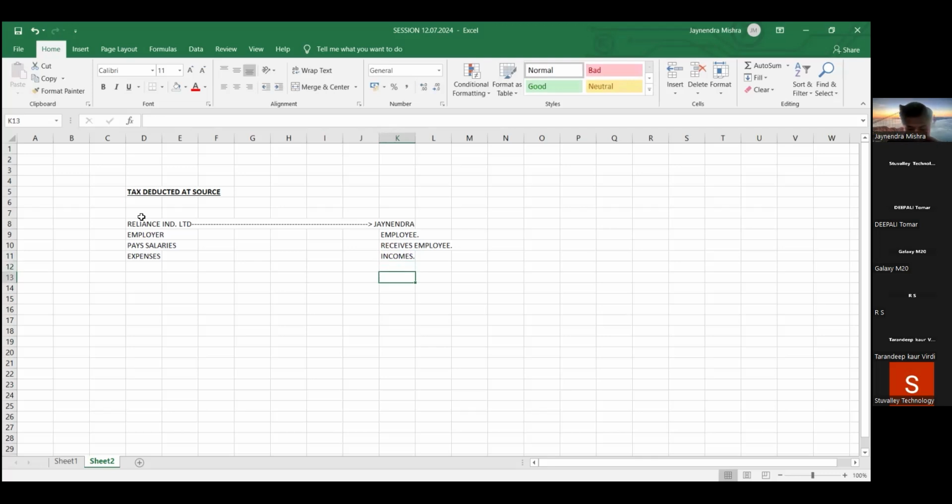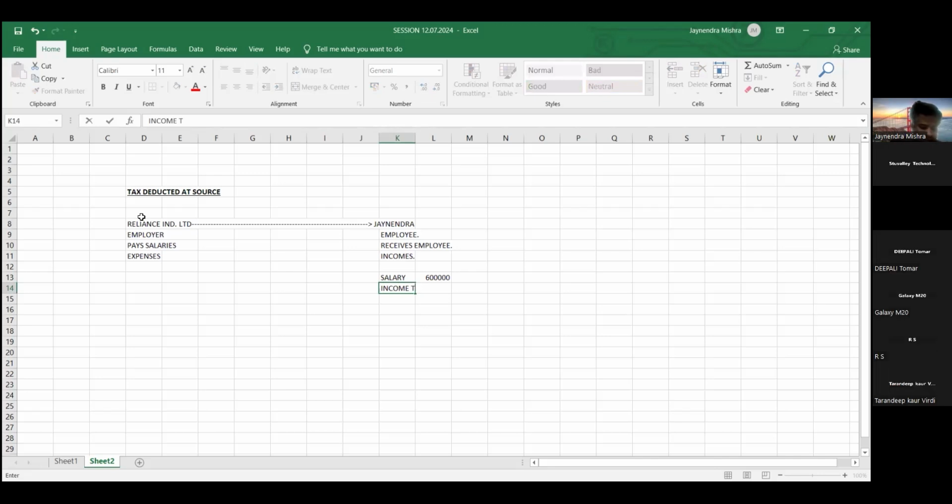So say suppose, friends, I'm receiving a salary of 50,000 rupees per month. In one year, which is called either the previous year or financial year, a financial year comprising 12 months, I have received a total income of 6 lakhs, and the source of that income is salary. So friends, salary is the income of the employee. On income, what has to be paid? Income tax has to be paid.